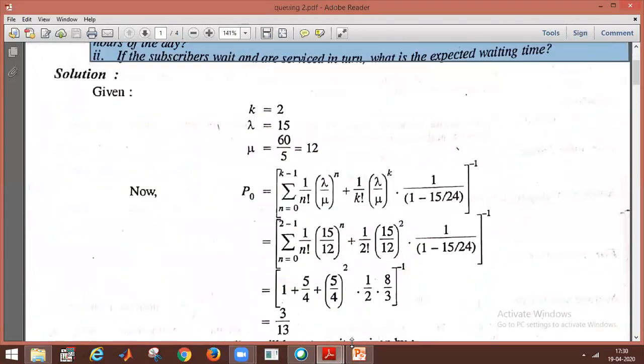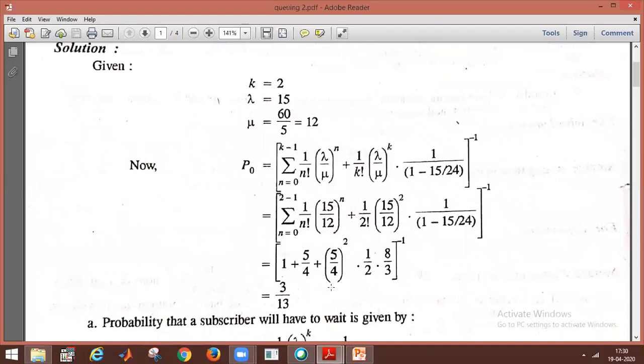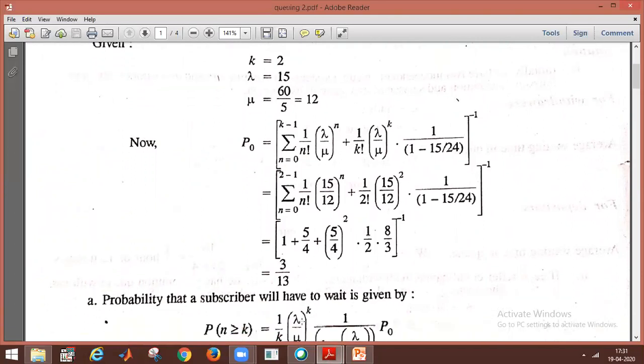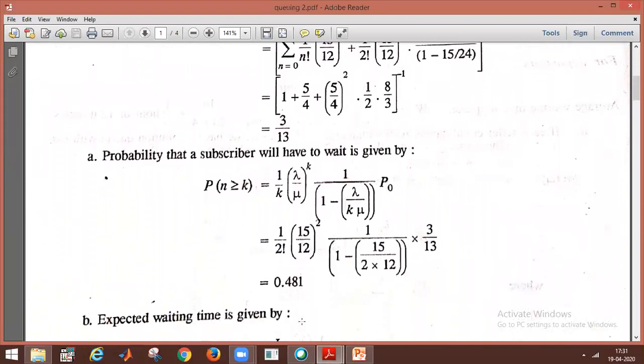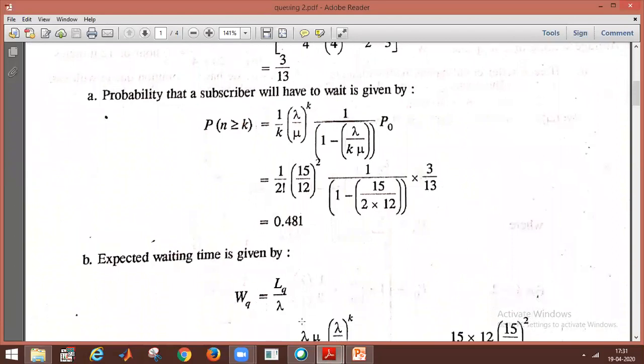P naught is equal to... so we have to substitute n equal to 0 and 1, 2. Here we have k equal to 2, lambda equal to 15 and mu equal to 12. So we will get the value 3 by 30. So first we have to calculate P naught. After that, the probability that the subscriber has to wait is given by